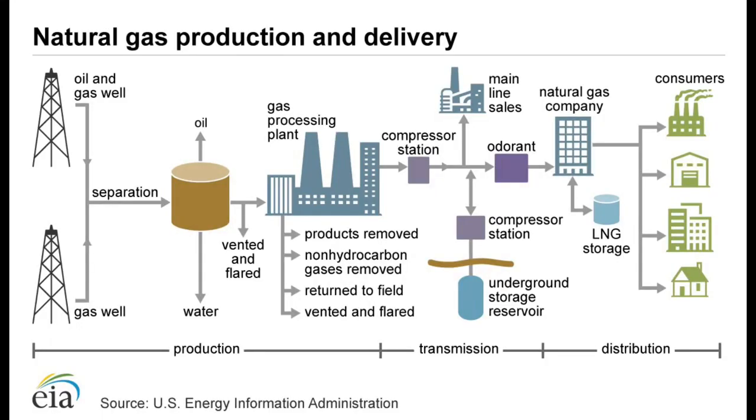Condensates are most often removed from the natural gas stream at the wellhead with separators, much like a gas oil water separator. The natural gas flow to the separator comes directly from the wellhead. Extracted condensate is sent to storage tanks. The dehydration process removes water that may cause the formation of undesirable hydrates and water condensation in pipelines. In contaminant removal, non-hydrocarbon gases must also be removed from the natural gas stream.